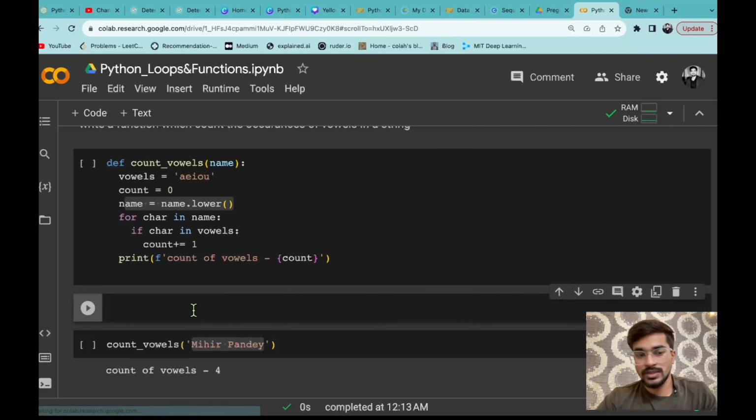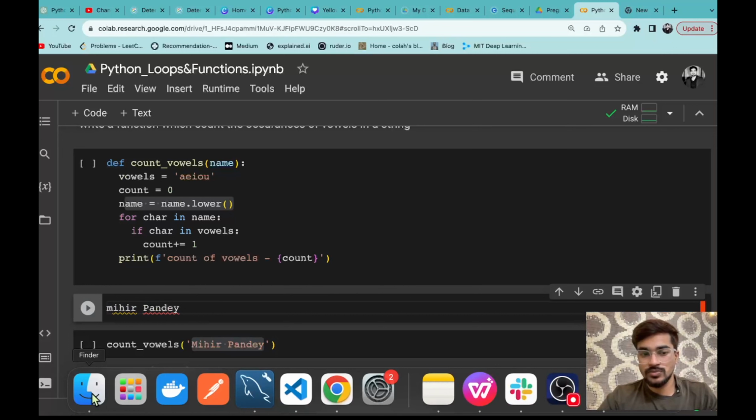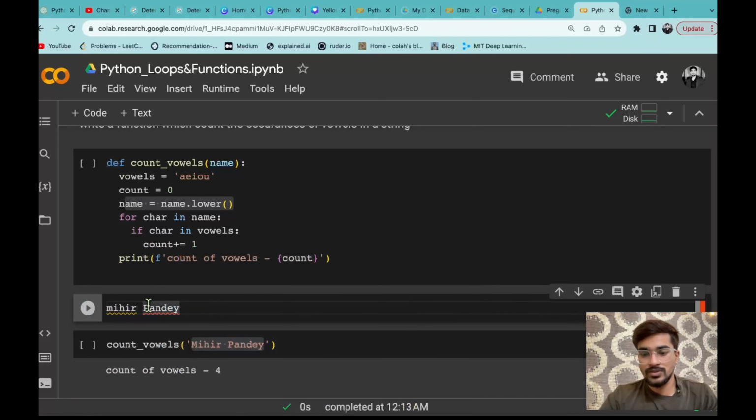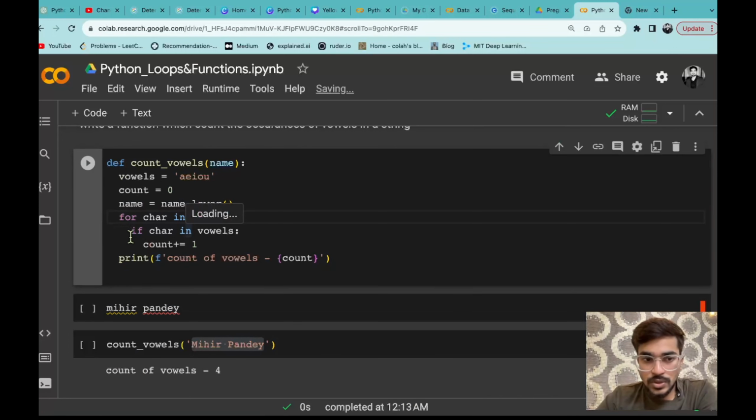Let's say here I am writing it will change into lower case, that means it will be a small m and that will be also a small p. Now what it is going to do, for char in name, that means कि हम लोग यहाँ पे एक for loop use कर रहे हैं and char is the iterator and name is the iterable. So name में हमारा string क्या है, मिहिर पांडे. So it will going to take all the characters one by one.